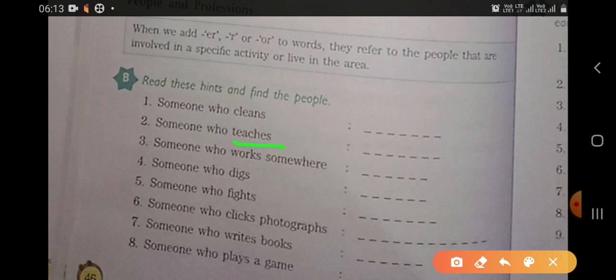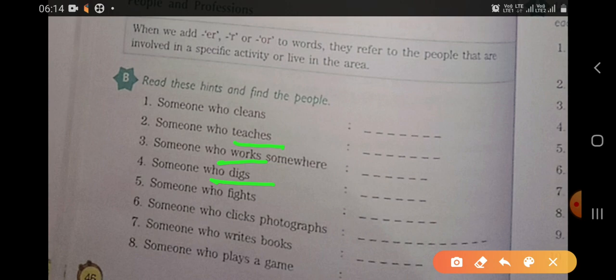Next, someone who works somewhere. So there is someone who works: work, and you can add er, worker. In the same way, someone who digs becomes digger. But here you need to keep in mind that if you want to make it digger, you need to double the last letter, that is, dig becomes dig-g-er.